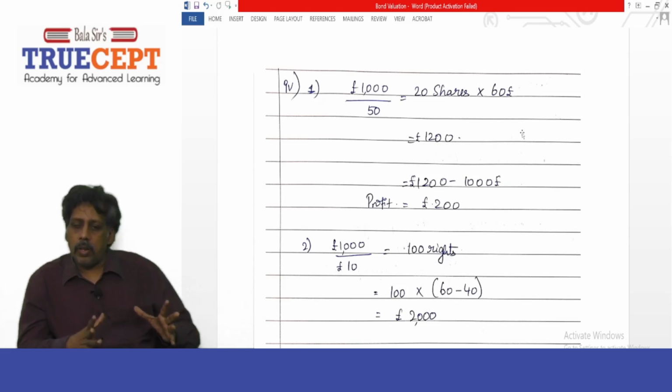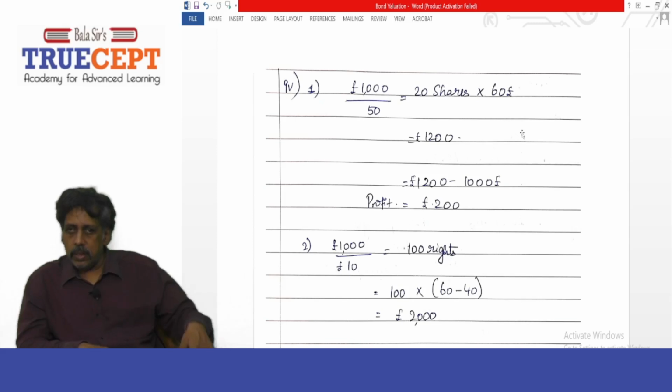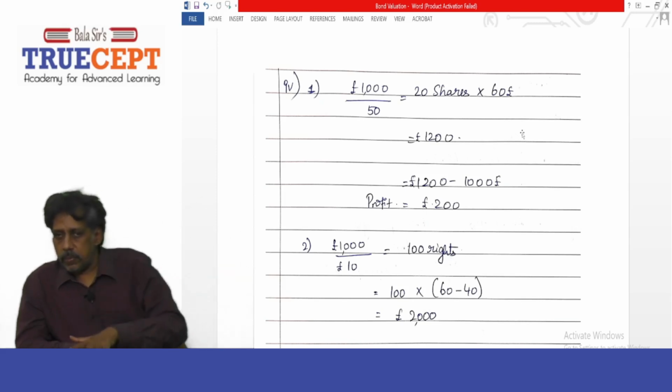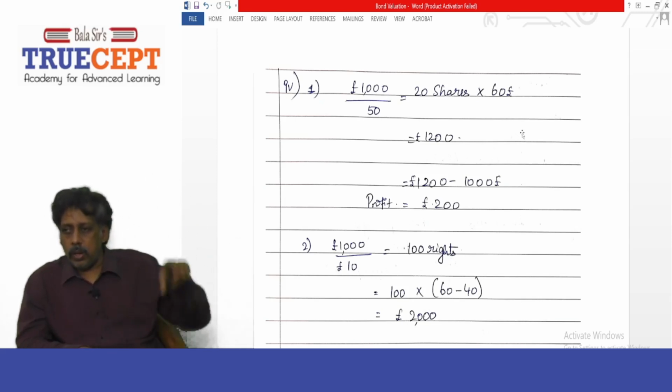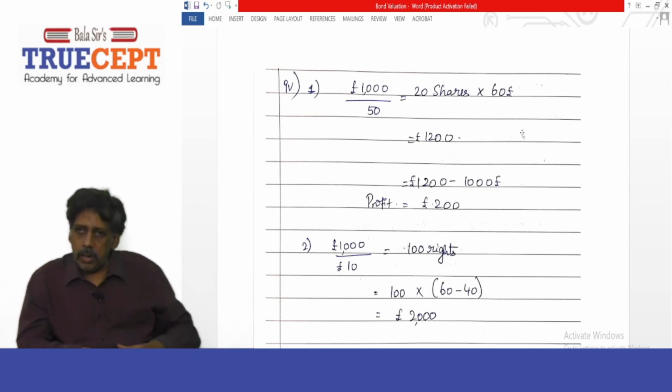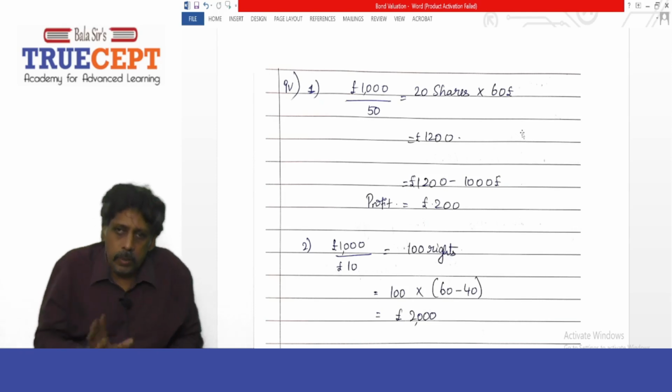And I can pocket how much? I pocket £1,200. £1,200 minus £1,000 that I invested, I gain £200. If you want, you can also express this as a percentage return. £200 upon £1,000 into 100, that is 20%. A 20% return on my investment.